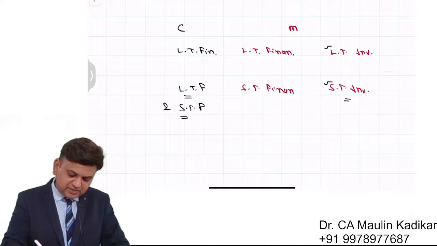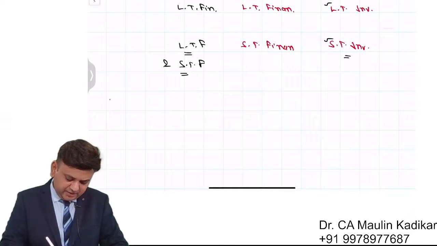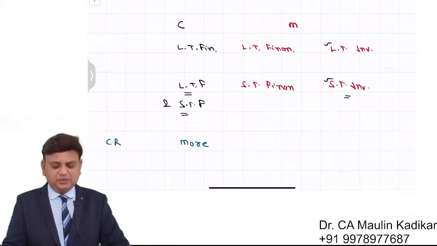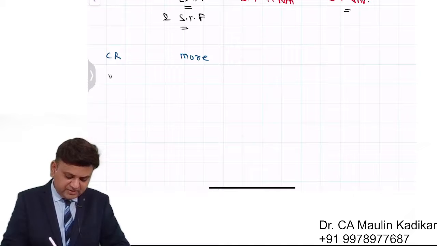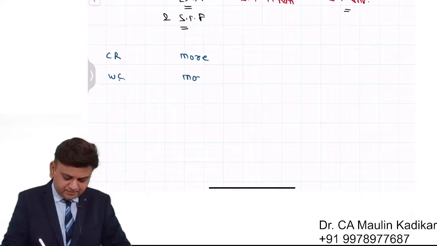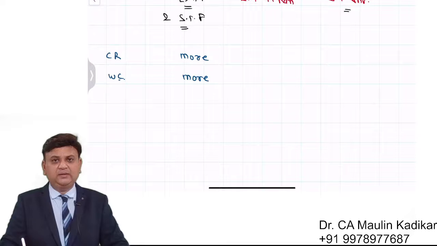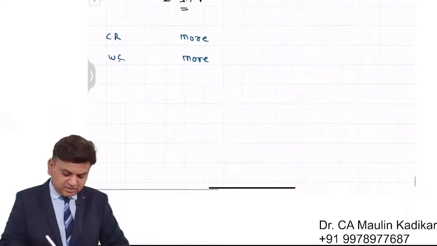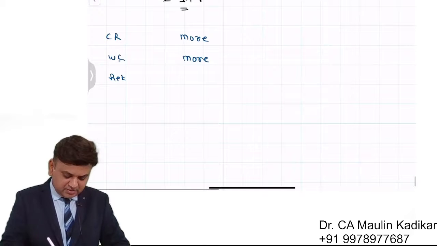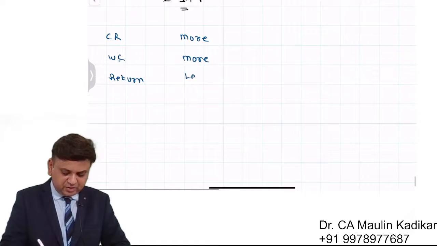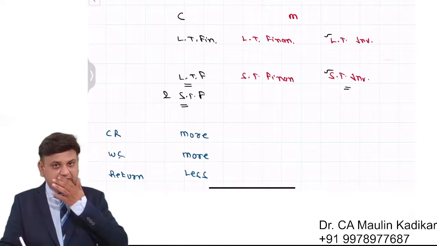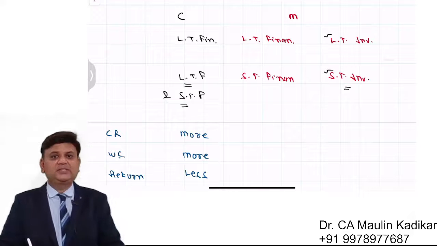So it will result in a situation where you will be having a higher current ratio in comparison to moderate and aggressive. You will be having more working capital, again in comparison to moderate and aggressive. You will be having less return. Why? Because your expenses have gone up. That is the reason the return will fall. Your working capital and current ratio will increase in case of the conservative.